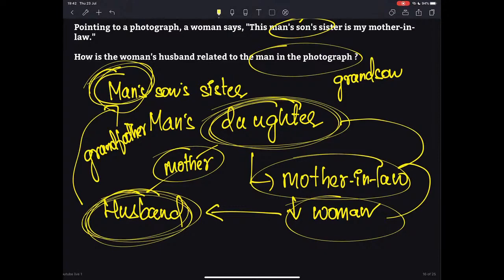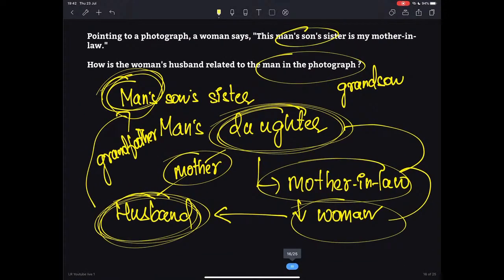Any doubts regarding this? He is the grandson of the man in the photograph.